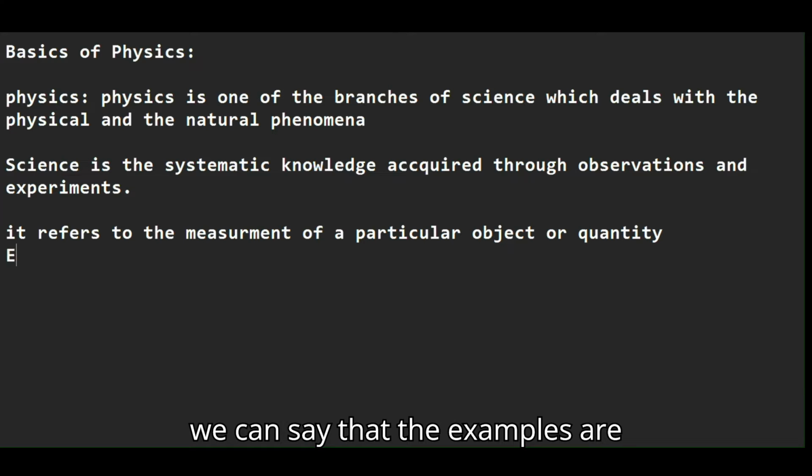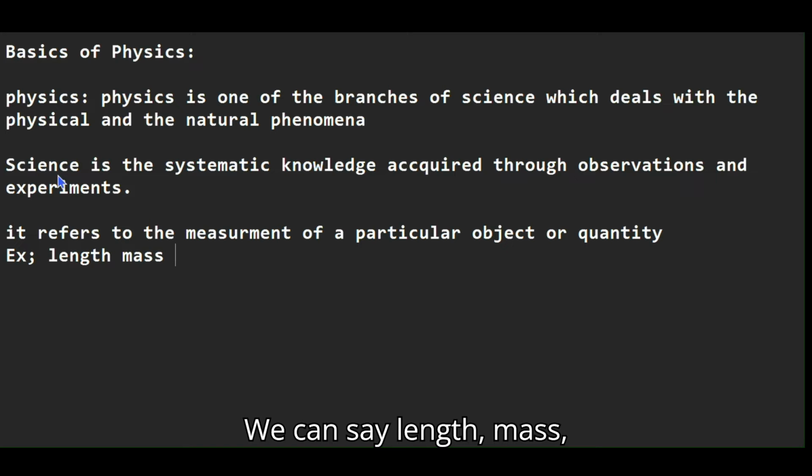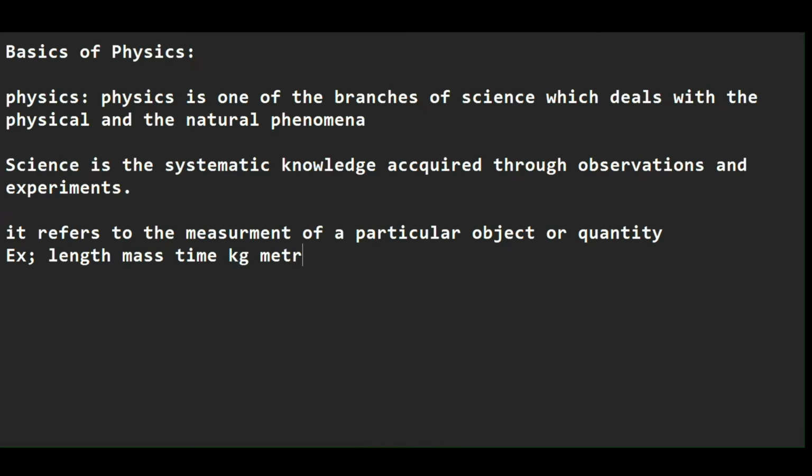Examples are length, mass, time, kilograms, meter, and etc.